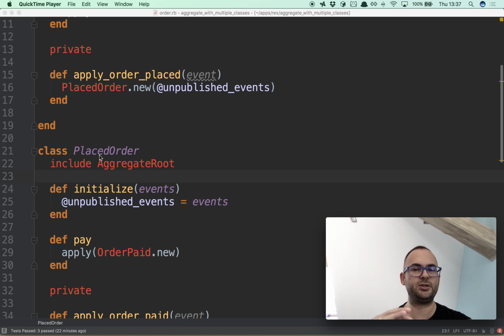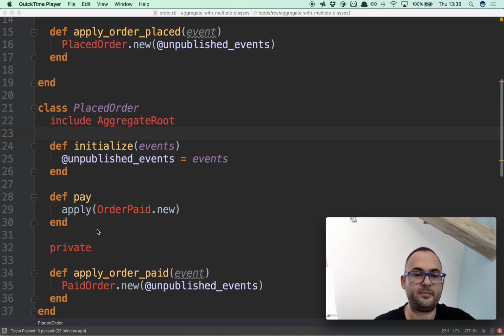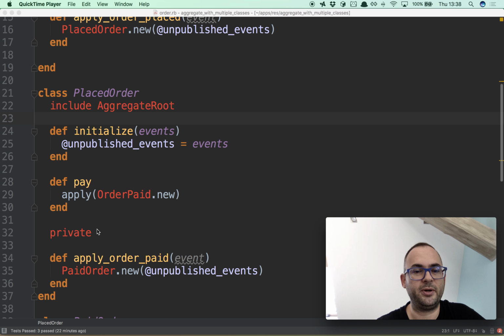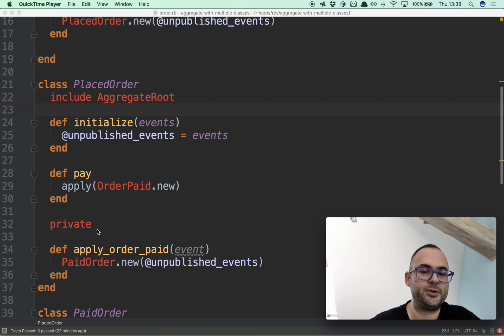So, we just removed the whole if statements idea, because in Ruby you already have this idea that you can't really call a method on a class if this method doesn't exist. So if a placed order doesn't have a method called cancel, for example, because before paying you don't want cancel, you would just get this Ruby exception that it's not there, right? And in statically typed or compiled languages, you will see a compilation error, not a runtime error, but it's Ruby and we like runtime errors.